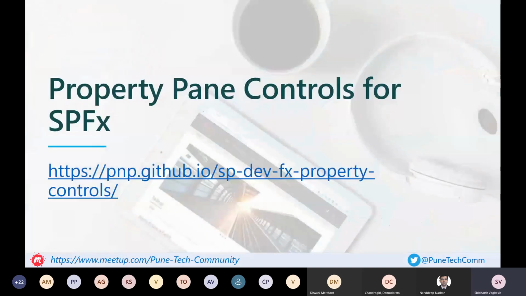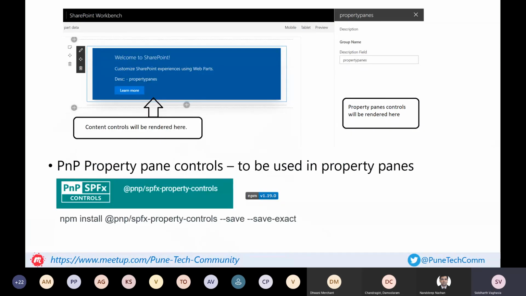Okay, so property pane controls. Property pane controls are basically the controls used on the property pane configuration side of the web part, right? With SPFx we have the content side of the web part where the content is rendered. The React reusable controls Nandip covered are rendered on the actual content side, and the controls I will be talking about are the property pane controls, which can be used on the right side to make the web part configurable.